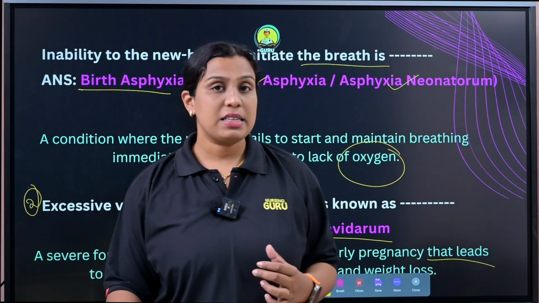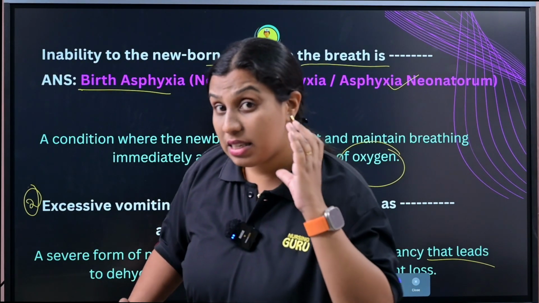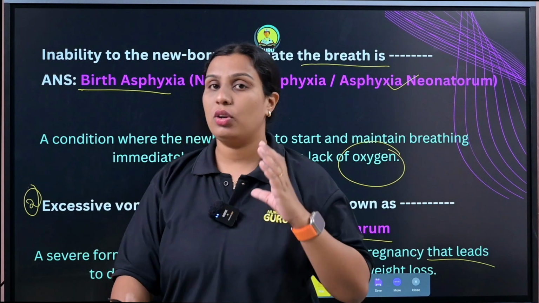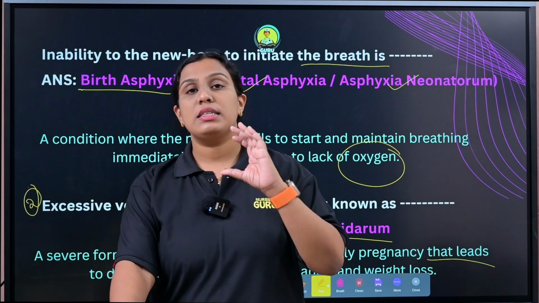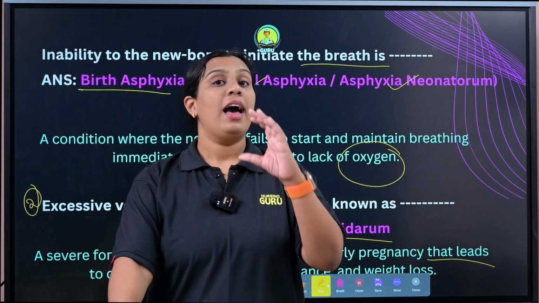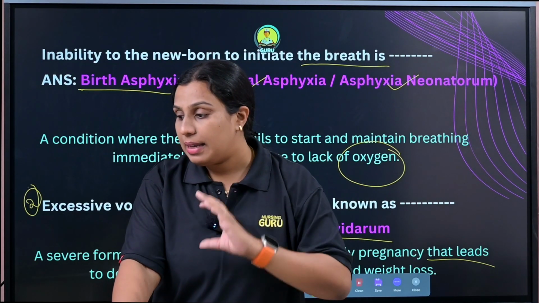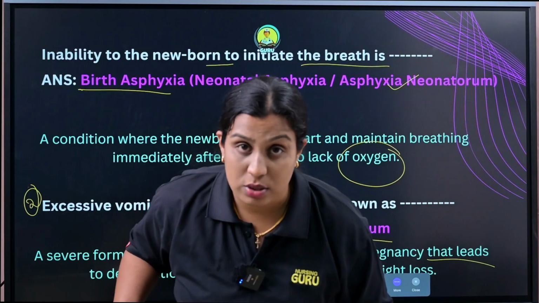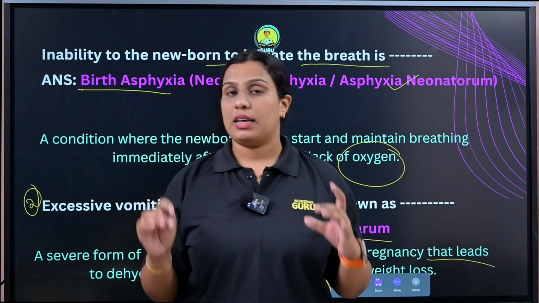It is not like normal vomiting, it is excessive vomiting, which may lead to dehydration, electrolyte imbalance and body weight loss. Clear? So this is the second question.